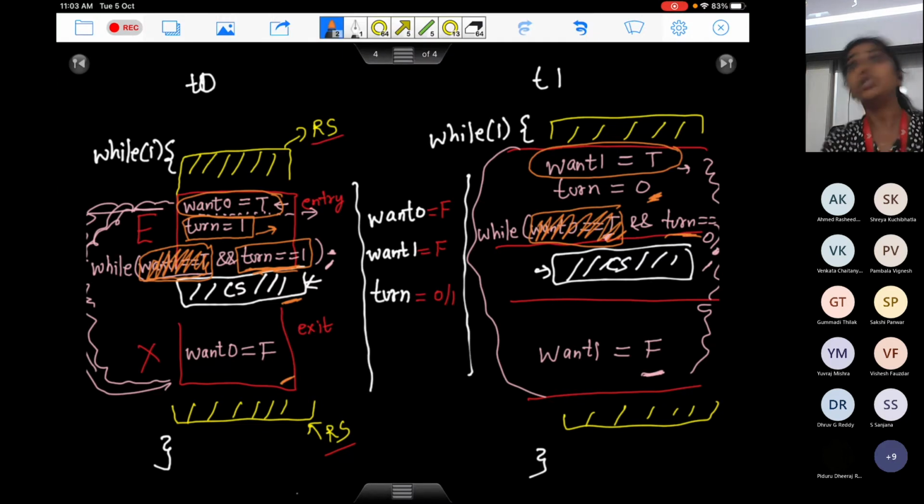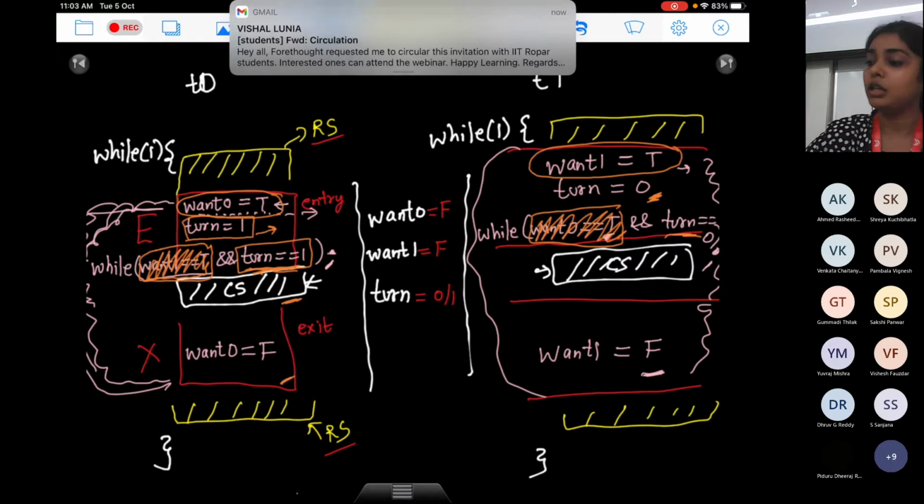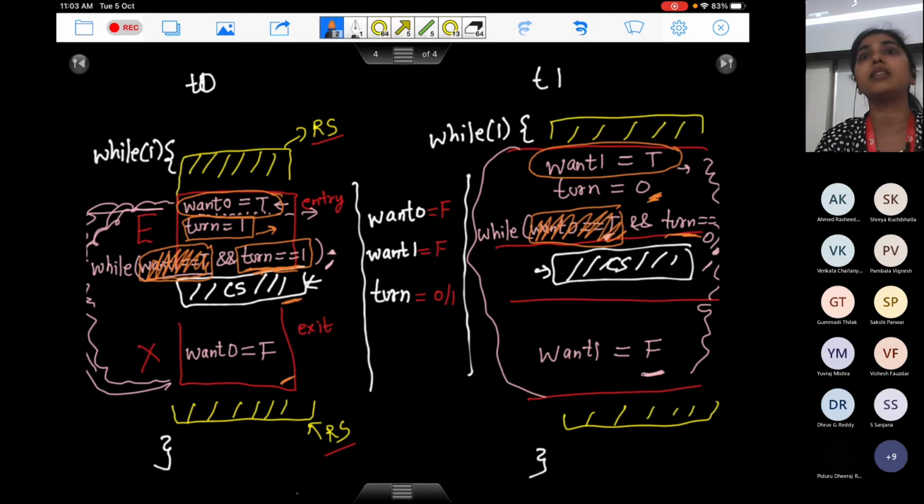So the third condition is bounded wait. Both of these conditions, progress and bounded wait, seem similar, but they are different on a deeper level. Progress actually means that if the critical section is empty, no one is executing in their critical section, and I want to execute in the critical section, I am allowed to do so.